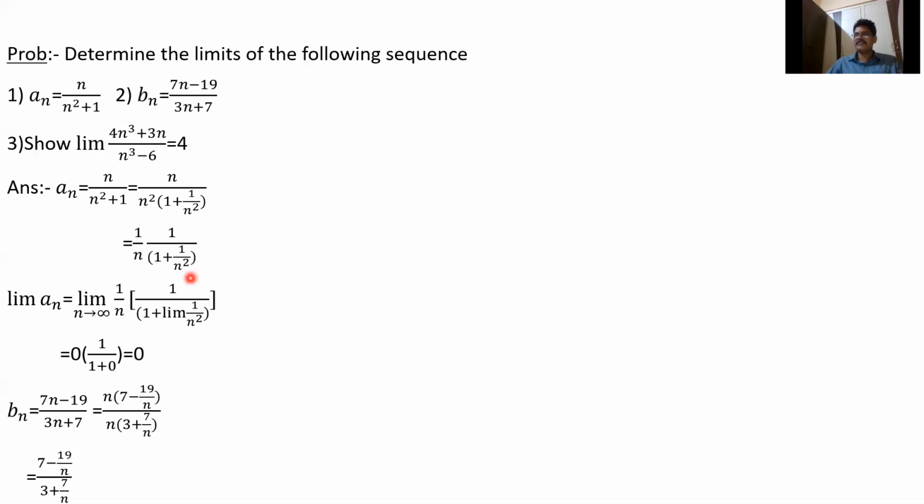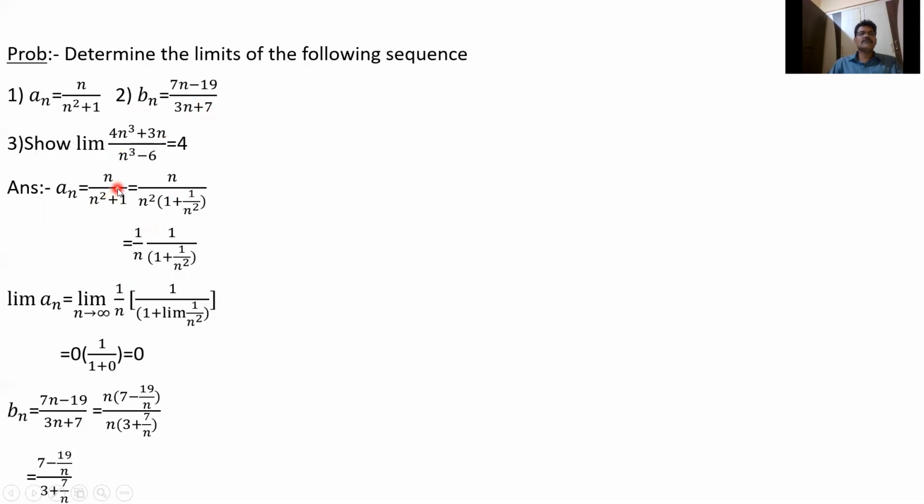We know limit of Sn plus Tn equals limit Sn plus limit Tn, and limit Sn by Tn is limit Sn by limit Tn, whenever Tn is not equal to 0 and limit Tn is not equal to 0. Let us see some problems. Suppose an equals n by n square plus 1. Determine the limits of the sequences an equals n by n square plus 1, bn equals 7n minus 19 by 3n plus 1, and show that the limit of 4n cube plus 3n by n cube minus 6.